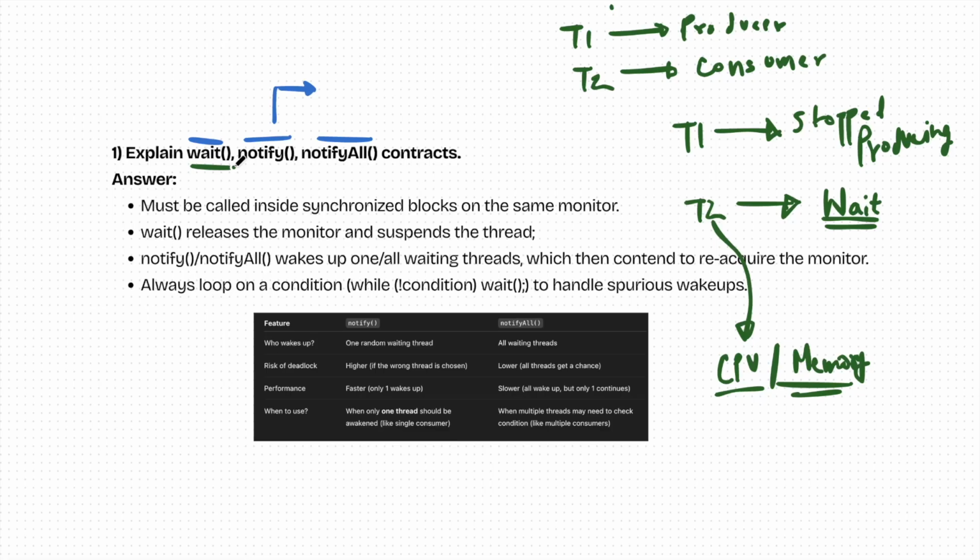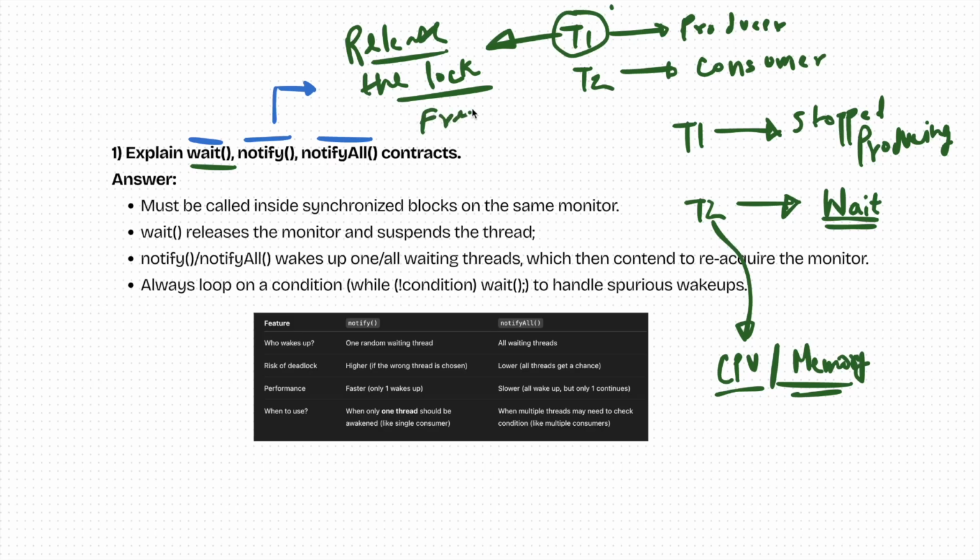Now what will the wait function do? The wait function will tell the thread to please release the lock and free the CPU.